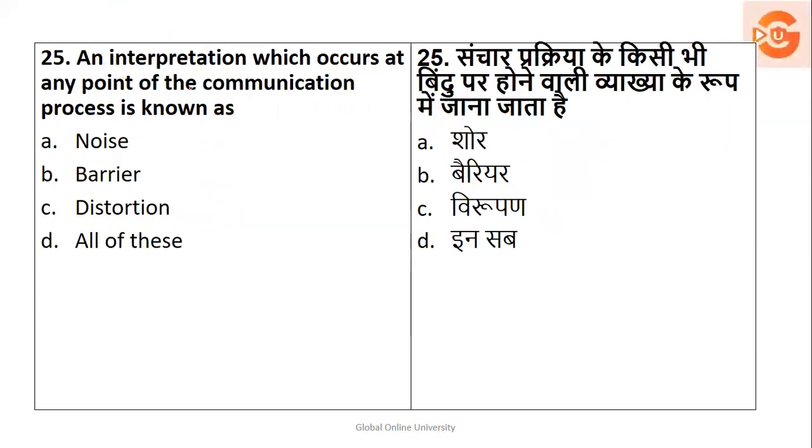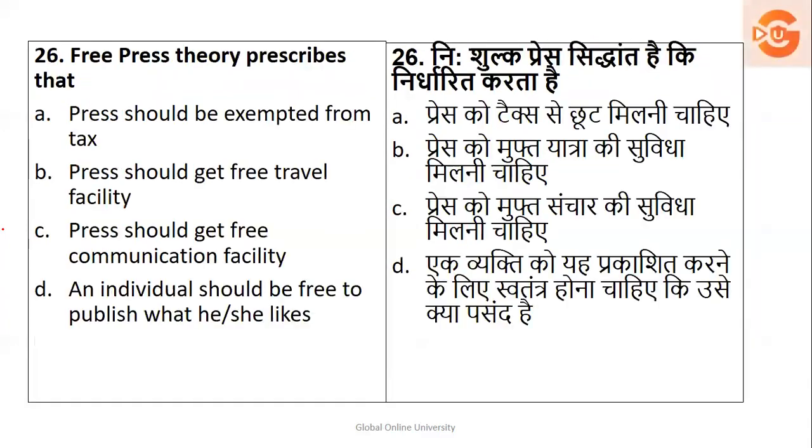Next, an interpretation which occurs at any point of communication. Is it noise? Is it barrier? Is it distortion? Or is it all of this? So all of this is not the answer. Whether it is called noise, barrier, or distortion, the right answer for this is distortion. An interpretation which occurs at any point of communication is called distortion.